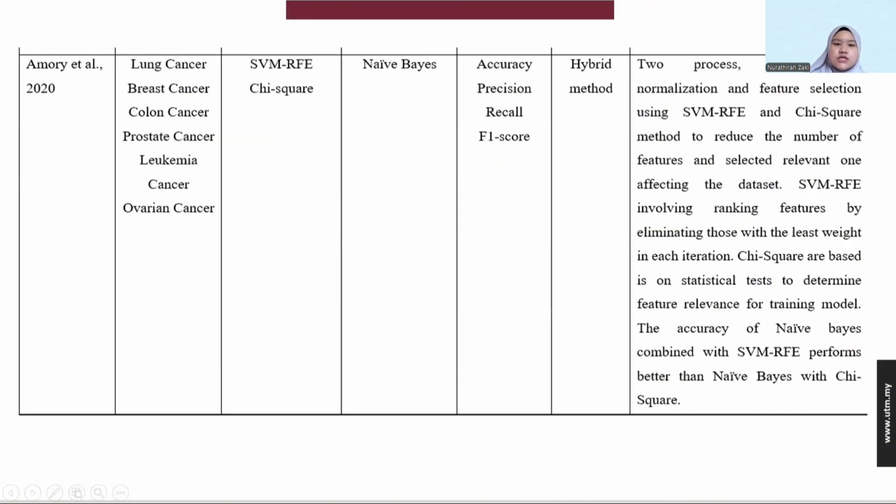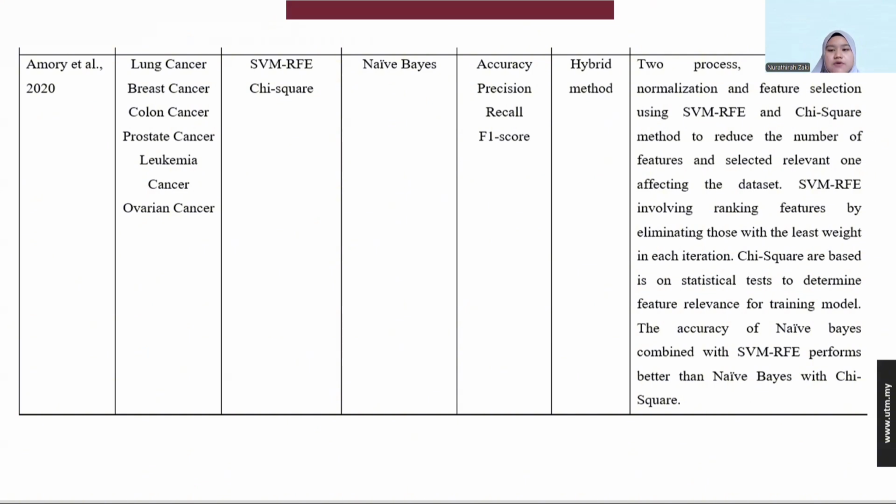And then we go to this paper, which is focused on lung cancer, breast cancer, colon cancer, prostate cancer, leukemia, and also ovarian. Yes, it has many datasets, doing a comparison between the cancer datasets. Okay, it uses feature selection with SVM and also chi-square, and the classification is Naive Bayes, with performance measured by accuracy, precision, recall, and also F-score. So it uses the hybrid method.